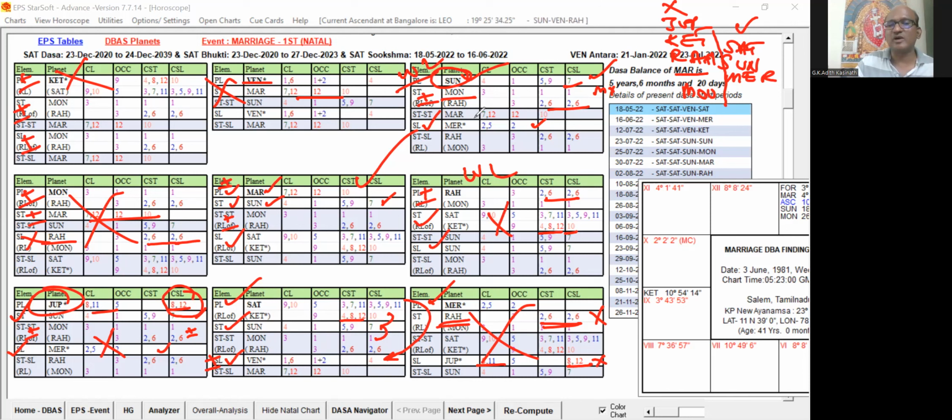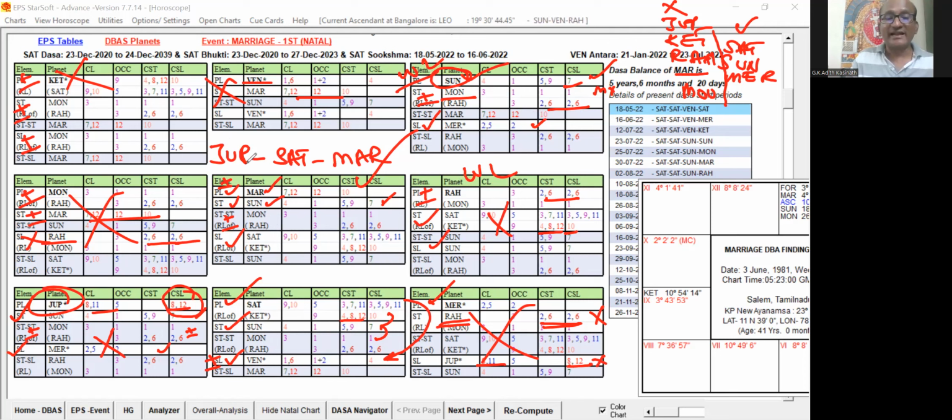And the waiting list planets Rahu and Sun are having some unfavorable grouping, so we cannot choose them as the Buddhi Lord or Antra Lord. So the native could get married in the Jupiter Saturn Buddhi, within Saturn Buddhi, Mars Antra, and that native actually got married.